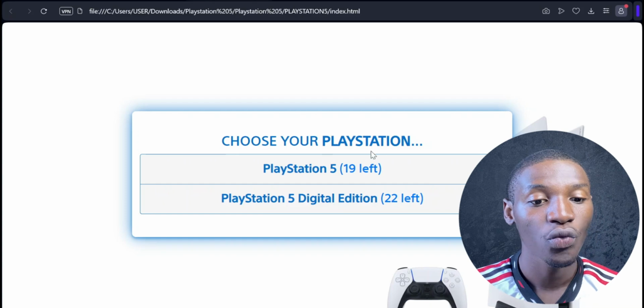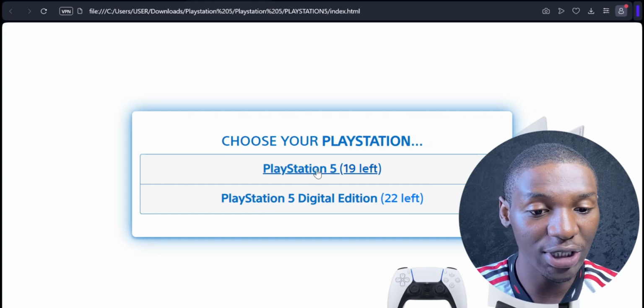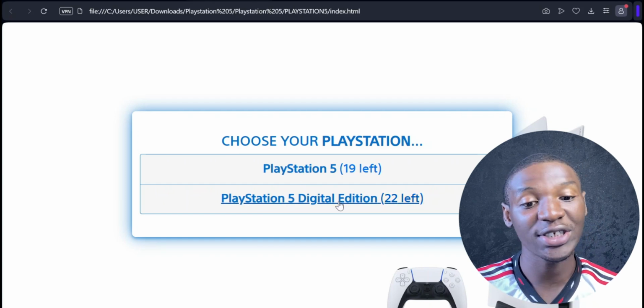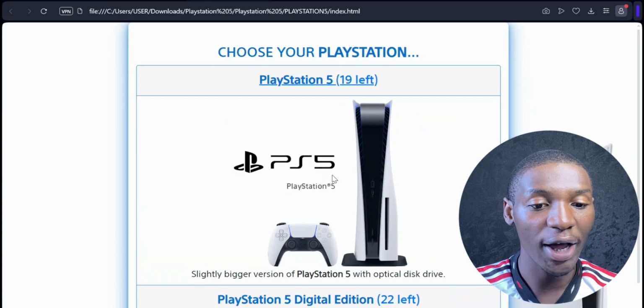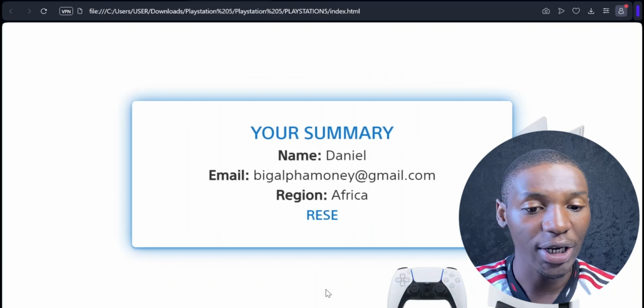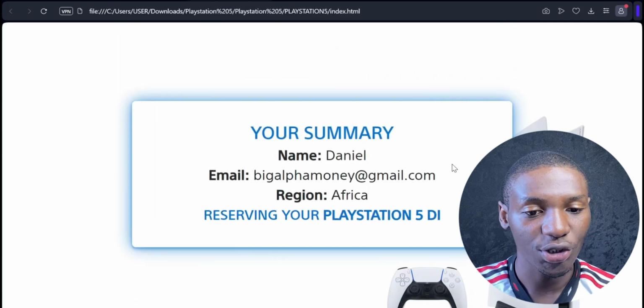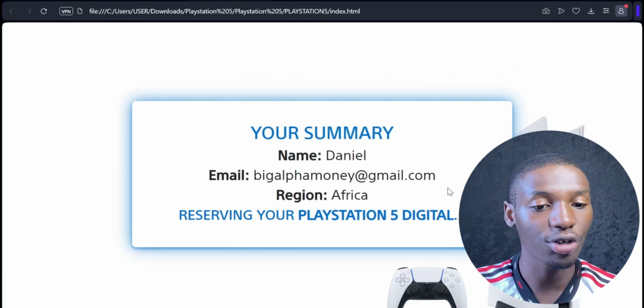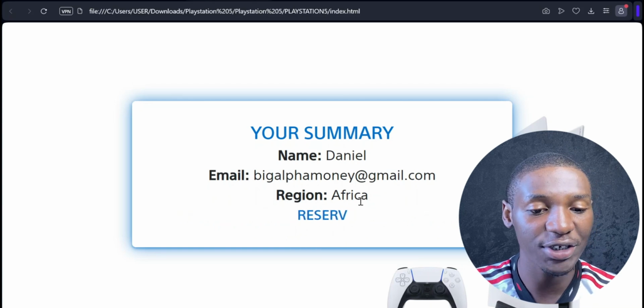But it says here, choose your PlayStation. We're going to choose either the PlayStation 5 or the digital edition, right? So we're going to go ahead and go for the digital edition. And I'm going to come over here where it says I choose the digital version. I'm going to click on that. And you can see it says your summary. This is your name. This is your email. This is your region, Africa, right? So it says reserving your PlayStation 5 digital.